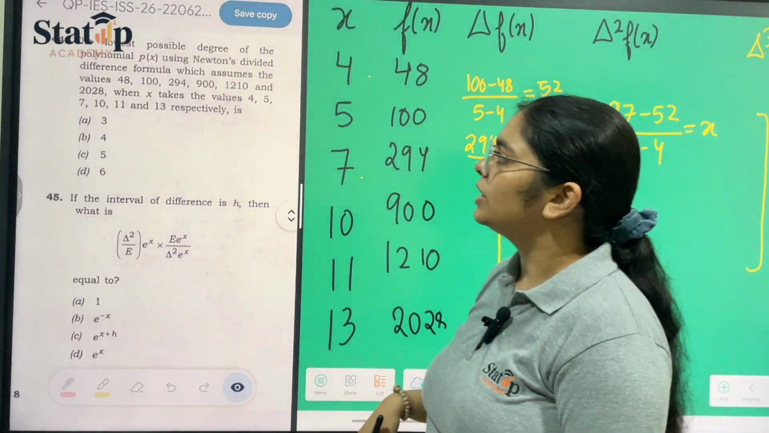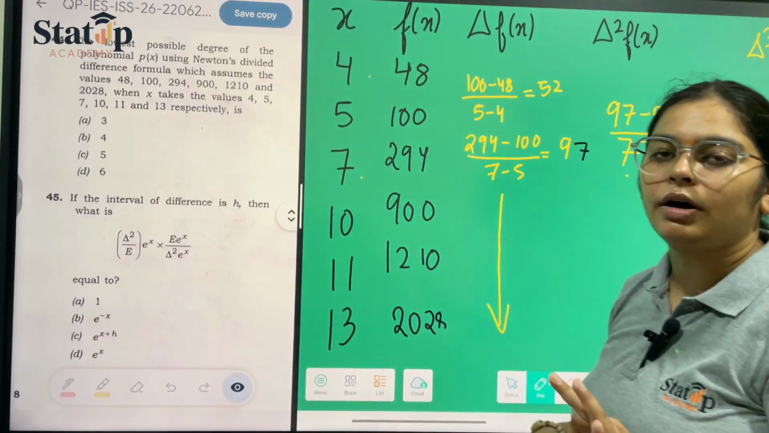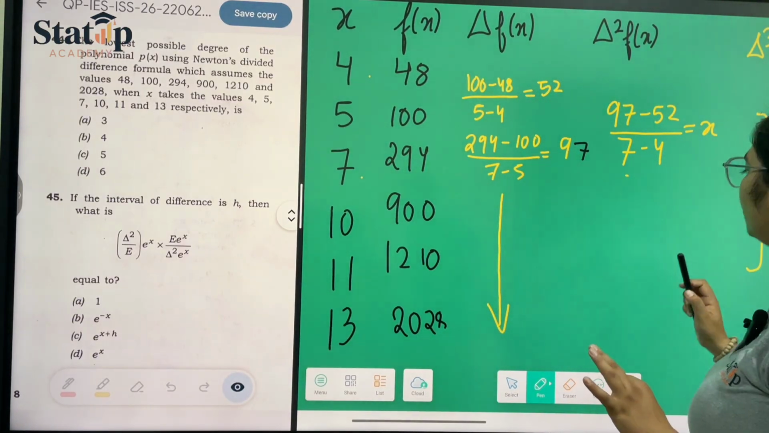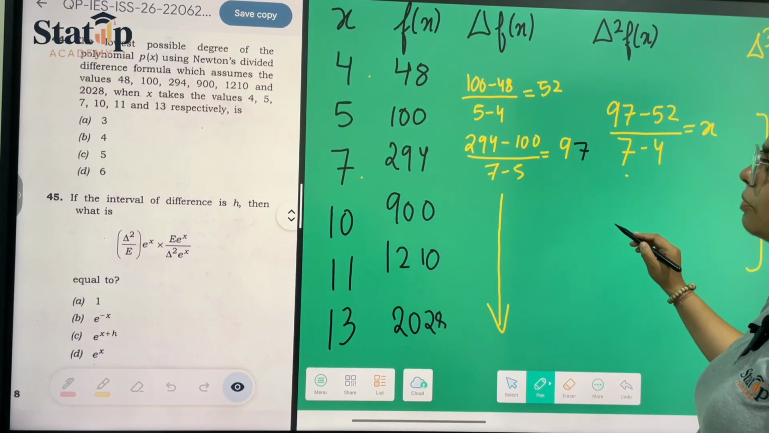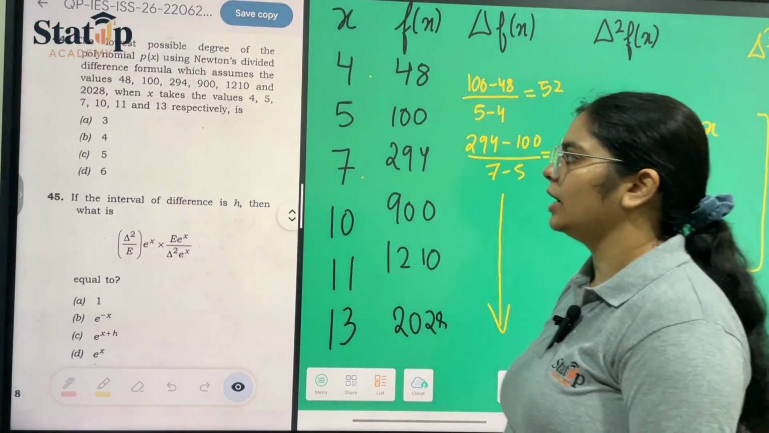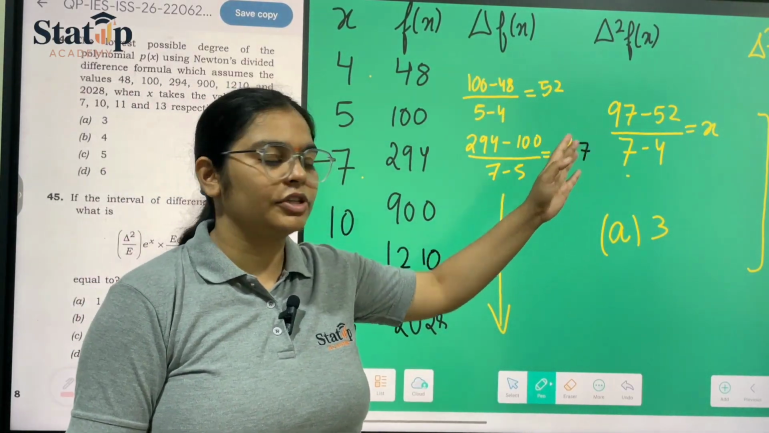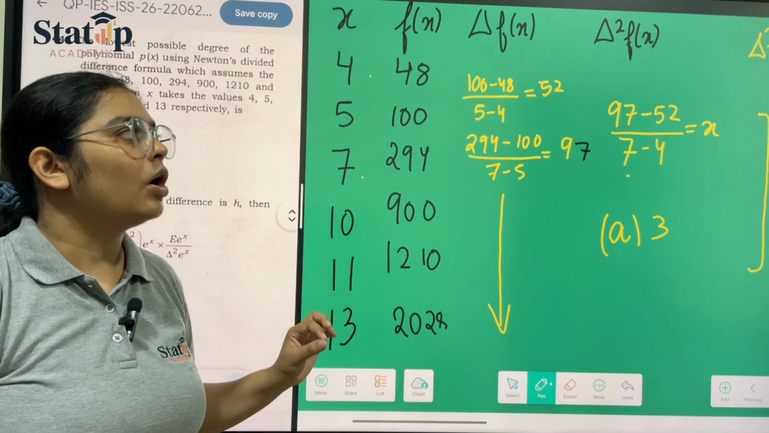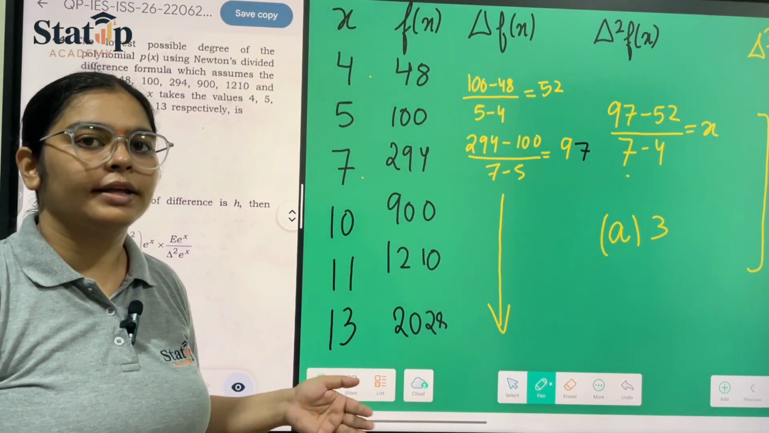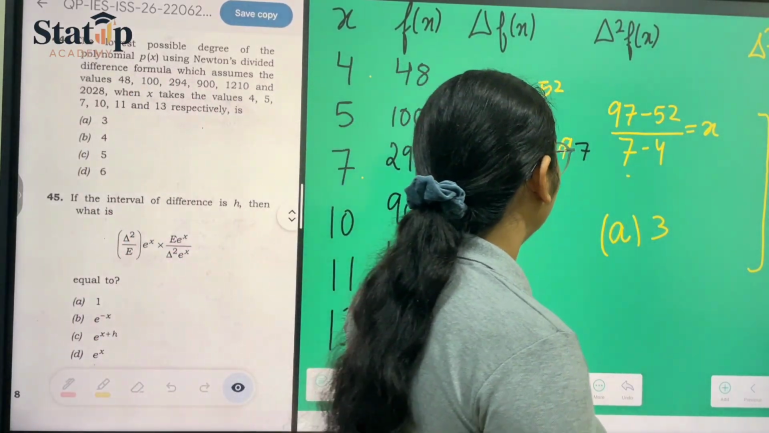So what is the possible degree of the polynomial? It is 3, because the third difference is equal to 0. So our option number A, which is 3, is correct. You can do it on your own and check the final answer. I have provided you the final answer. The third divided difference will be equal to 0. And whenever the nth divided difference comes equal to 0, that gives the degree of the polynomial.